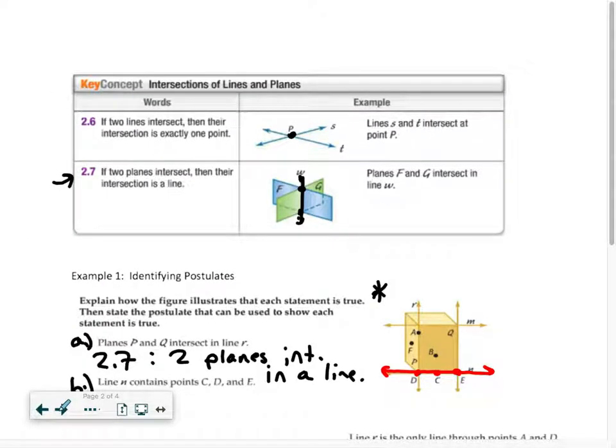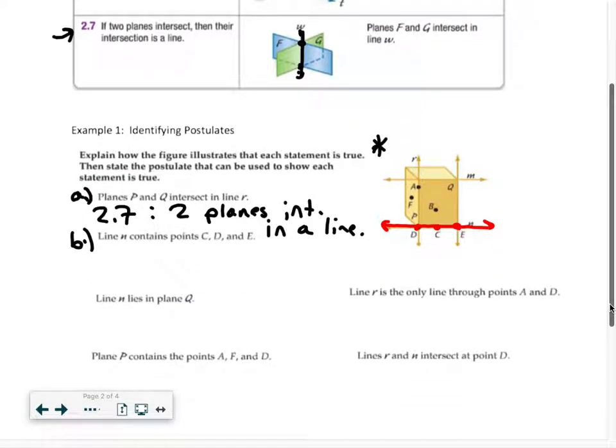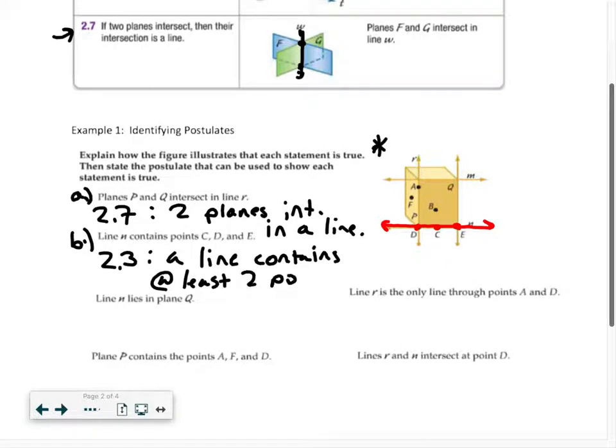So yeah, 2.3 would be the postulate that confirms this one. A line contains at least 2 points. This one contains 3.